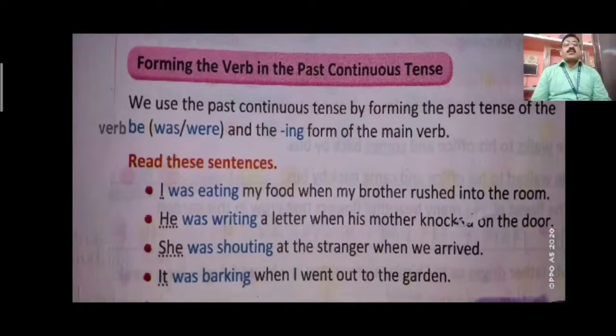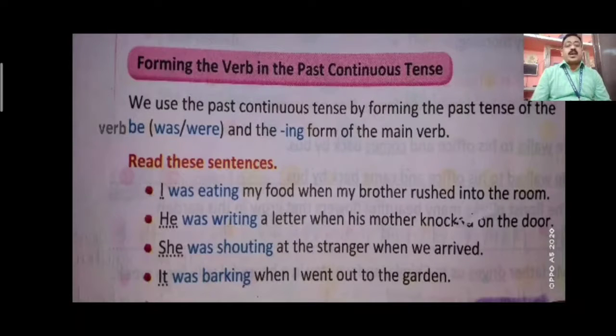I was eating my food when my brother rushed into the room. He was writing a letter when his mother knocked on the door. She was shouting at the stranger when we arrived. It was barking when I went out of the garden. In all the cases, you see the verbs rushed, knocked, arrived, and went. These are all verbs in the past tense. So these sentences are in the past form.